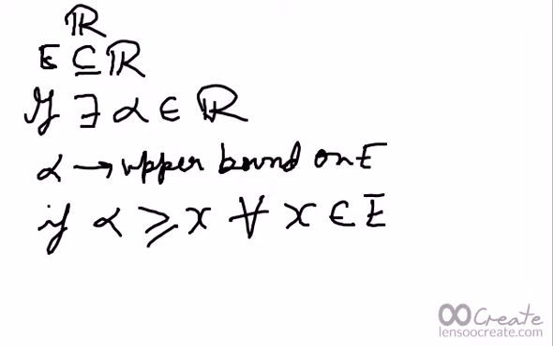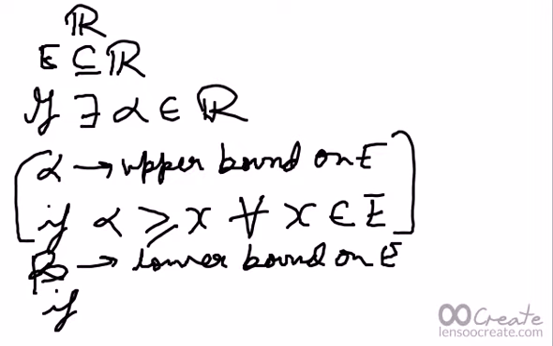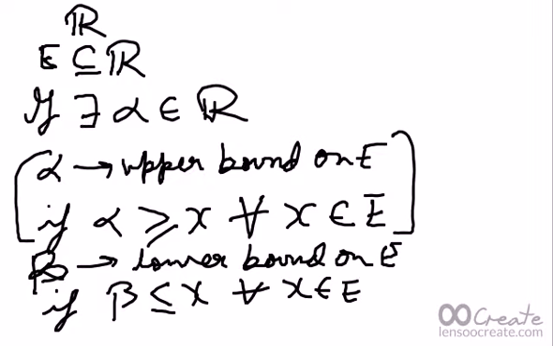Similarly, alpha will be called the upper bound, and for the lower bound, let's call it beta instead. Beta is a lower bound on E if beta is less than or equal to x for all x belonging to E. So these are two basic definitions. Now we will see supremum and infimum.